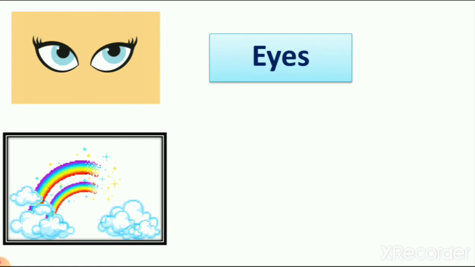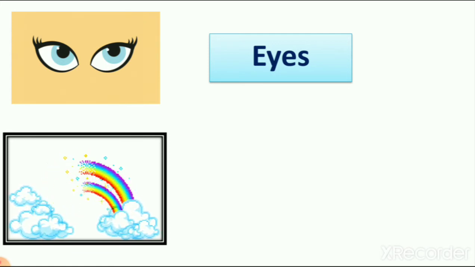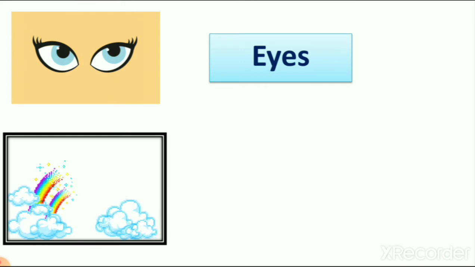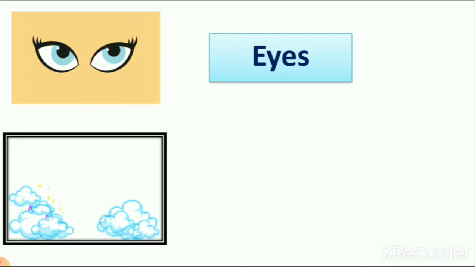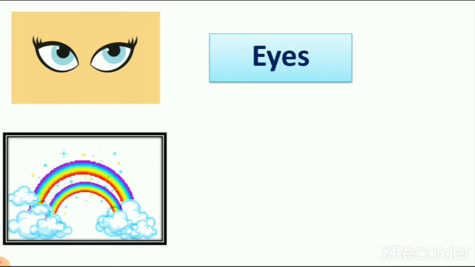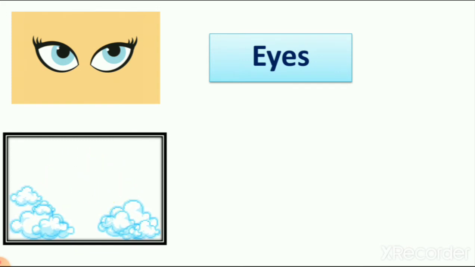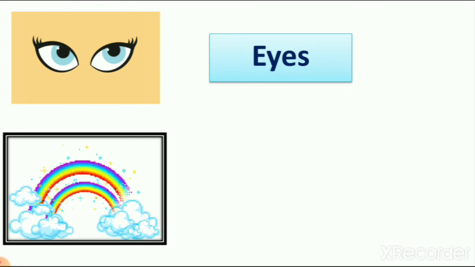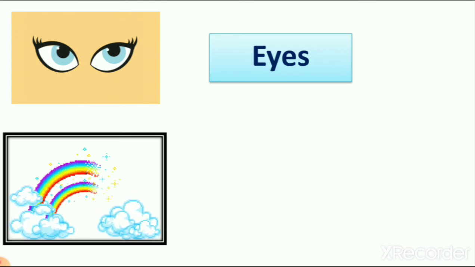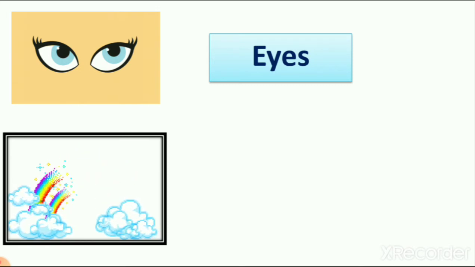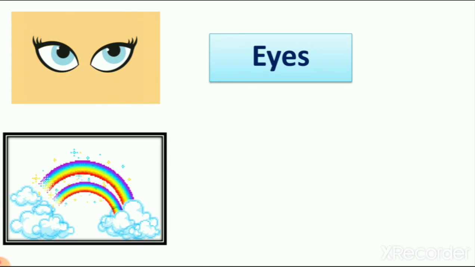So now how do you identify these colors? With the help of our eyes. Understand or not understand? Right or wrong? Yes. So it means we use our eyes to identify the colors of the rainbow. So we can see a rainbow with the help of our eyes, right?